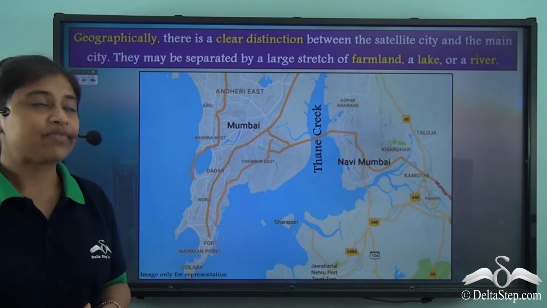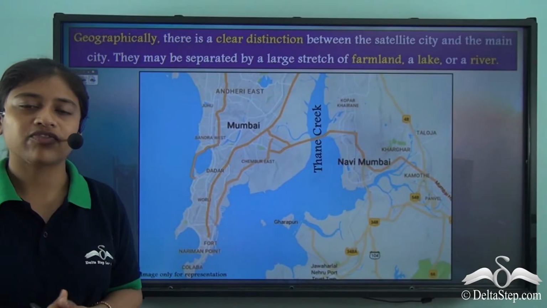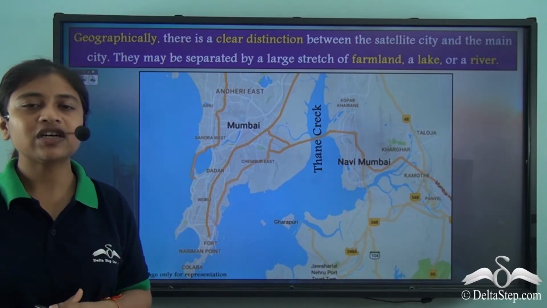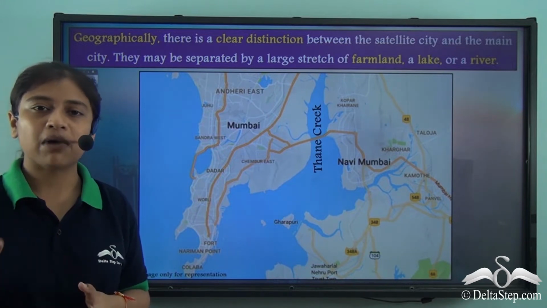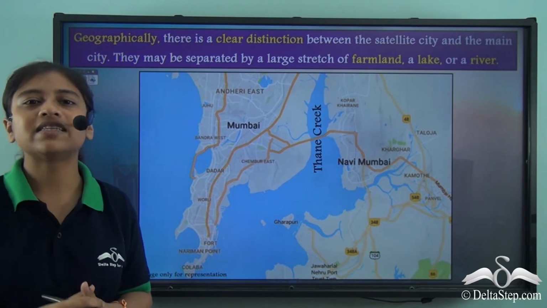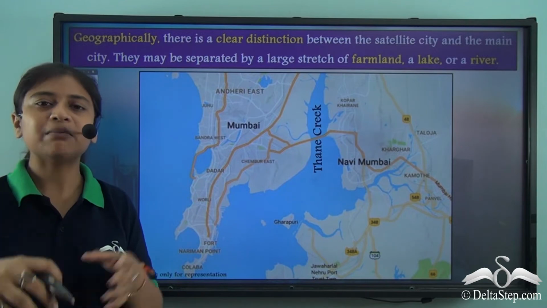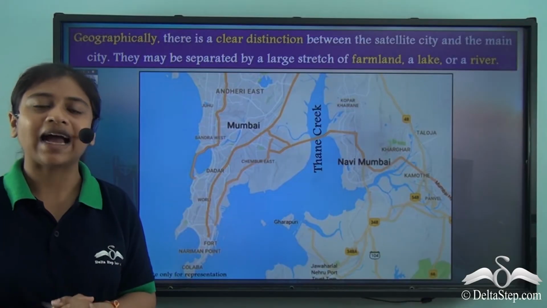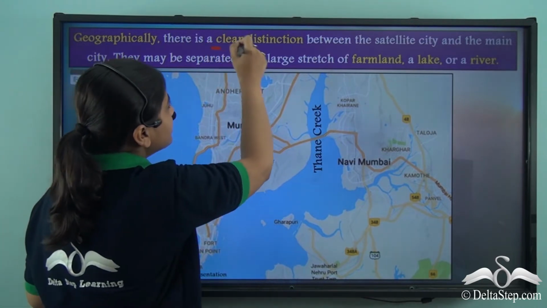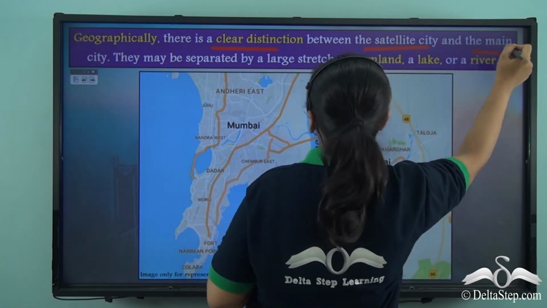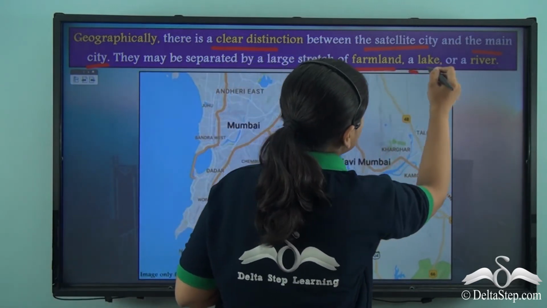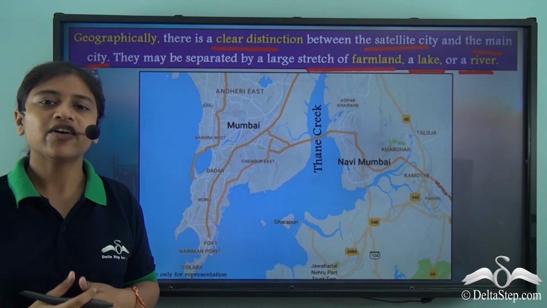Now, how exactly can we distinguish between a satellite city and the main city? Geographically, the satellite cities have a clear distinction from the main city. They are separated from the main city by a geographical feature like a land formation, a mountain, a river or a valley. It can also be separated by a rural settlement. So, a rural settlement between the main city and the satellite city could be acting as a separating path. So, geographically, there is a clear distinction between the satellite city and the main city, and they may be separated by a stretch of farmland, a lake, a river, or also by a rural settlement.